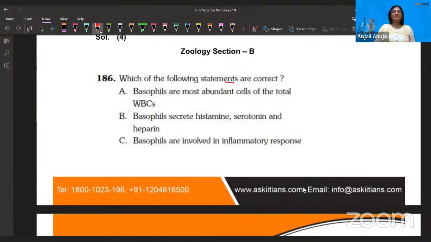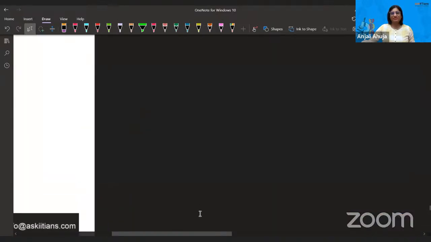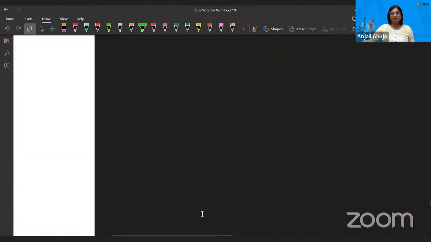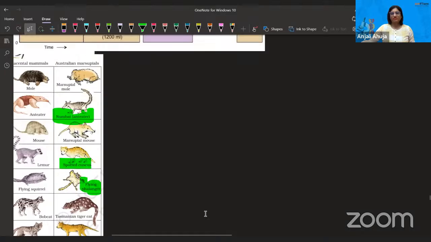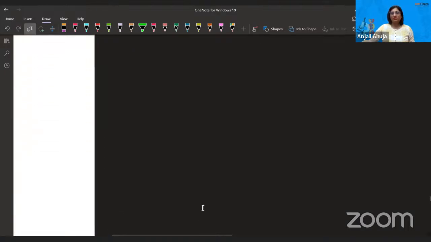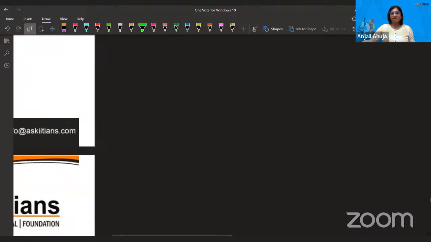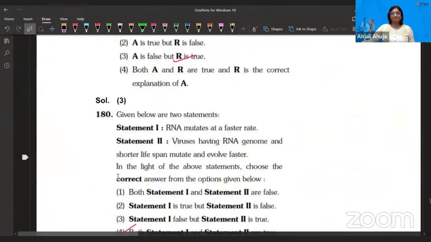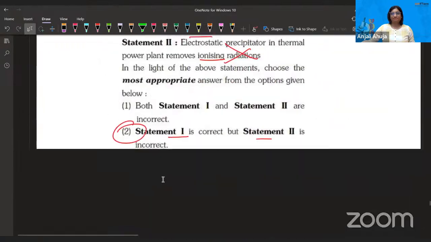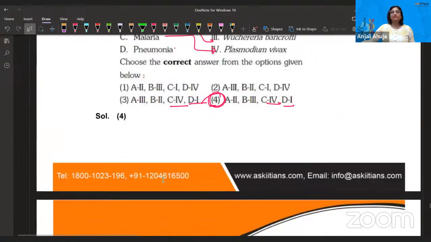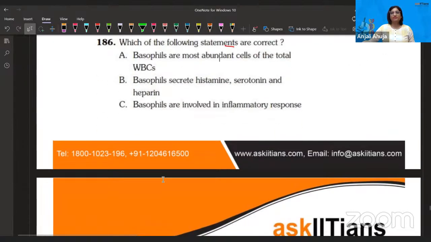Basophils are the most abundant cells of the total WBCs. No, nothing like that. I thought I had uploaded the percentage-wise data, but that's okay. If you remember the percentages for WBC types, neutrophil, basophil, eosinophil, the basophil is just 0 to 1%. It doesn't have much of a percentage, so I don't think it's a correct statement.